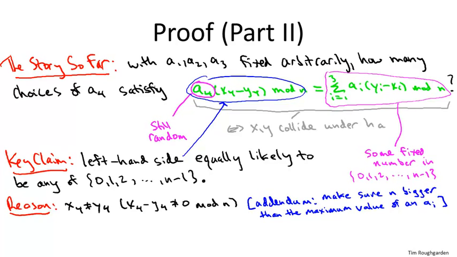So back to the three things we have going for us in trying to prove this key claim. So x4 and y4 are different, so their difference is non-zero modulo n. So second of all, n is prime. That was part of the definition, part of the construction. And then third, a4, this final coefficient, is equally likely to take on any value between 0 and n minus 1. So just as a plausibility argument, let me give you a proof by example.